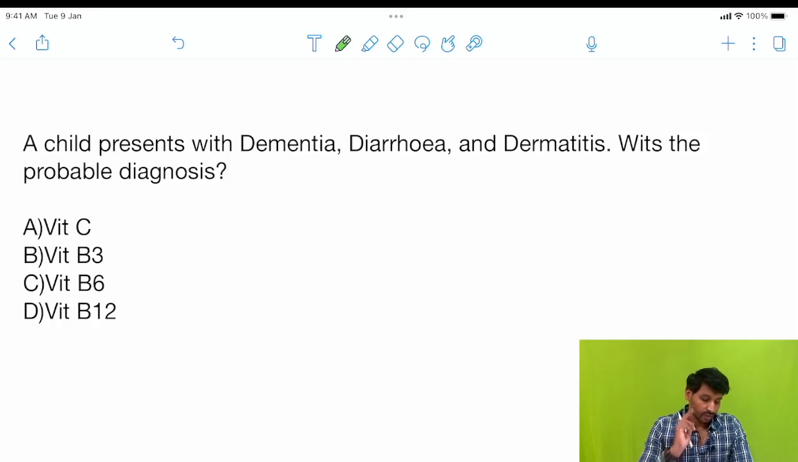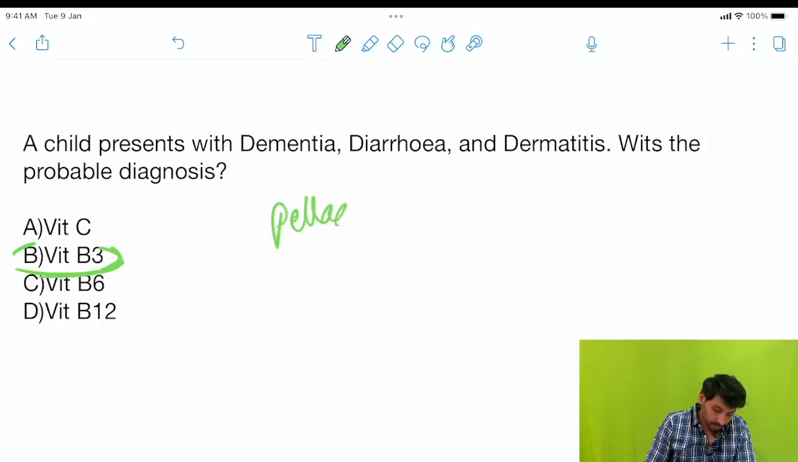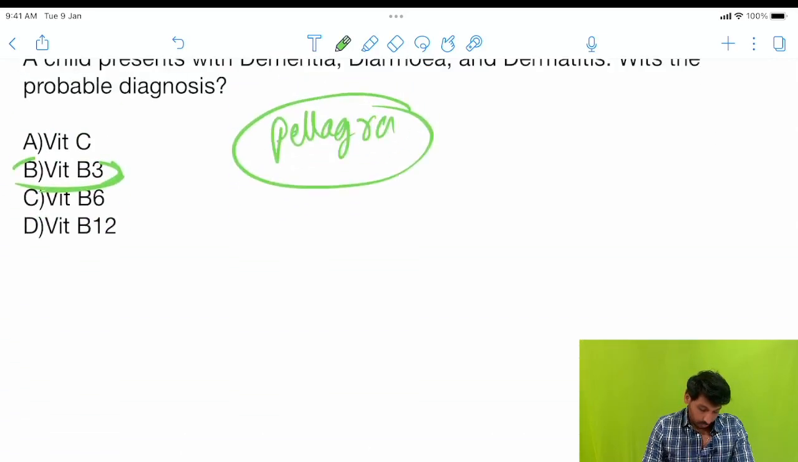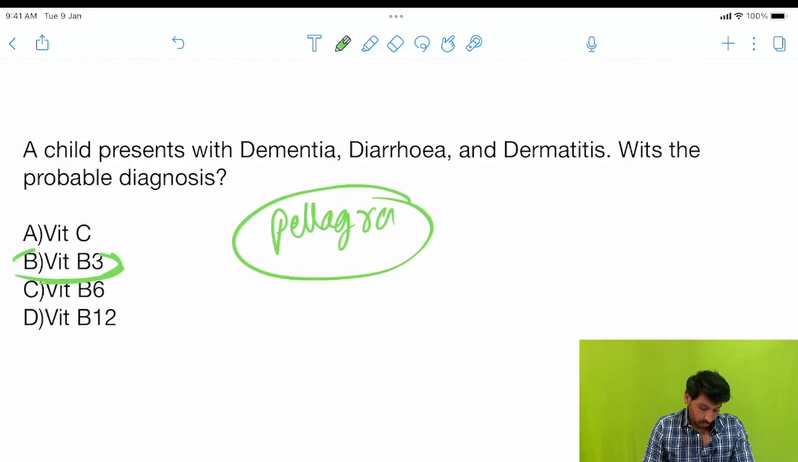Next question: a child presents with dementia, diarrhea and dermatitis. What is the probable diagnosis? So here again, dementia, diarrhea, dermatitis, the vitamin is B3. The correct answer is B3, that means pellagra. What is vitamin B3? That is niacin.